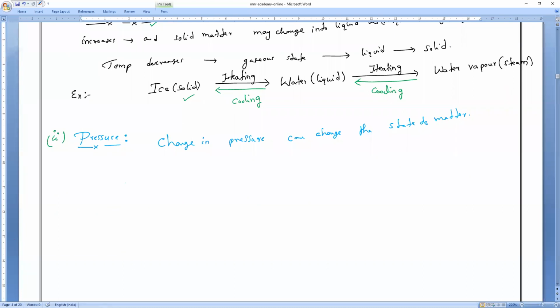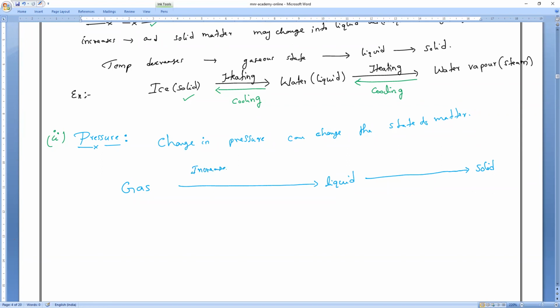So let me take gas now. If I keep on increasing the pressure, all of you observe, it will be converting into what? Liquid. Clear? Again, if I keep on increasing the pressure, it will be converting into what? Please respond. Solid. Clear? Solid. That is what. So increase in pressure.